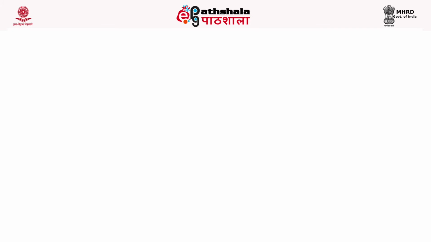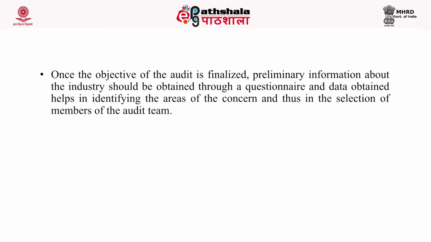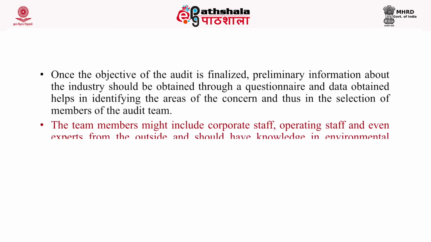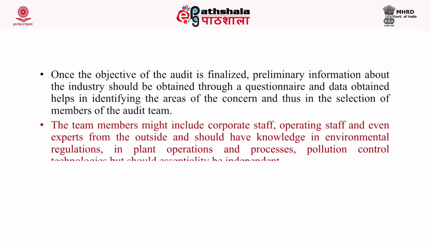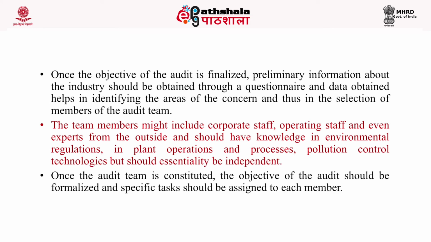Once the objectives of the audit are finalized, preliminary information about the industry should be obtained through a questionnaire, and the data obtained helps in identifying the areas of concern and thus in the selection of members of the audit team.